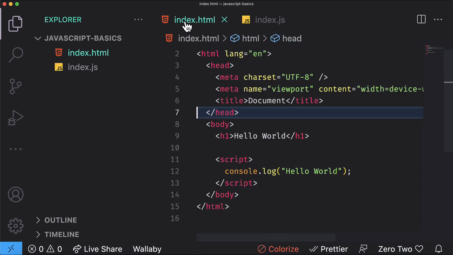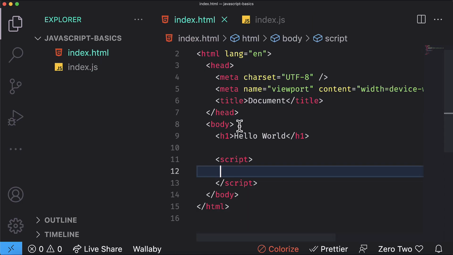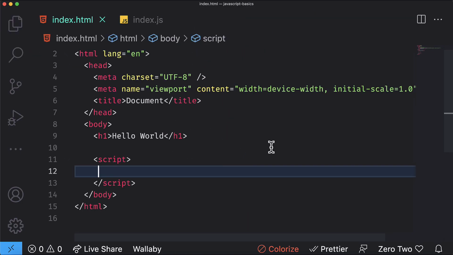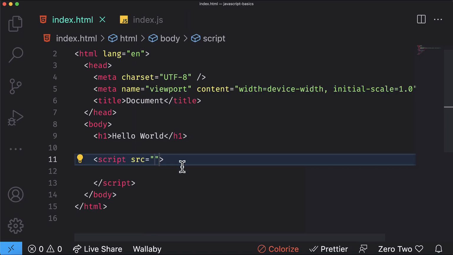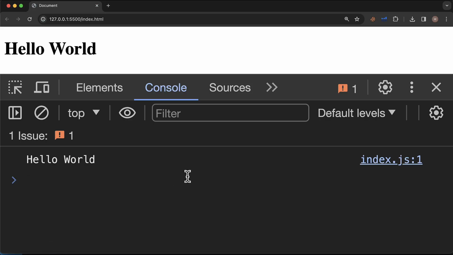Now open the Explorer window and add a new file. It will be called index.js. Cut the current JavaScript code and paste it in index.js. The JavaScript code is in a separate file, so you have to reference that file here. So add an attribute here. src is short for source, so set it to index.js. This is going to tell the browser that our JavaScript code is now in index.js.